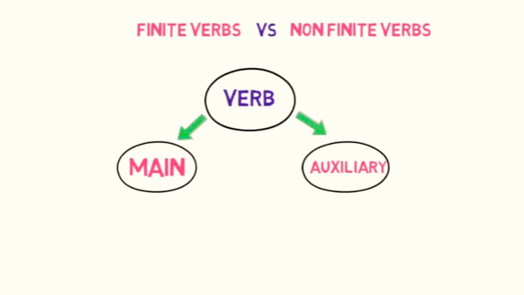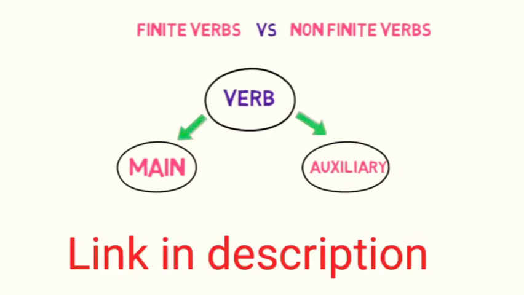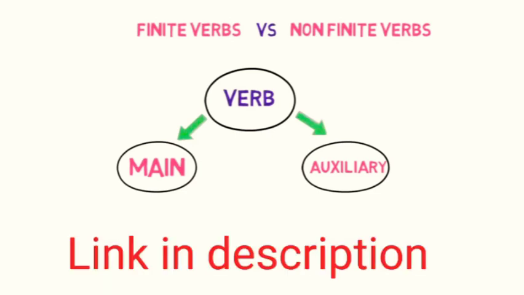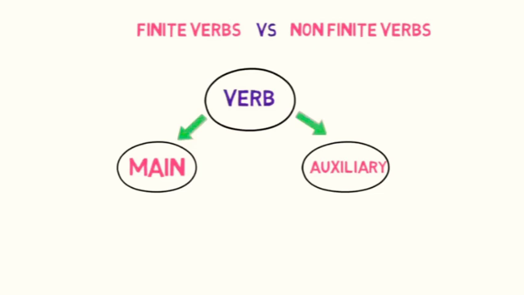We have already discussed the division of the verb in the first part of this video. So please go and check the link given in the description if you haven't or need a revision. In this session, we will be discussing the further classification of verbs. So without delay, let's get started.